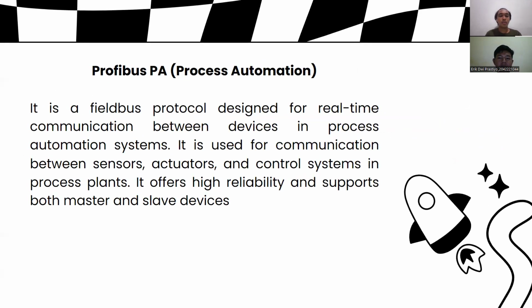Okay, next, I want to explain about Profibus PA. PA is process automation. It is a field bus protocol designed for real-time communication between devices in process automation systems. It is used for communication between sensors, actuators, and control systems in process plants. It offers high reliability and supports both master and slave devices.